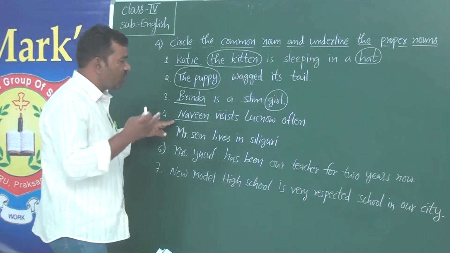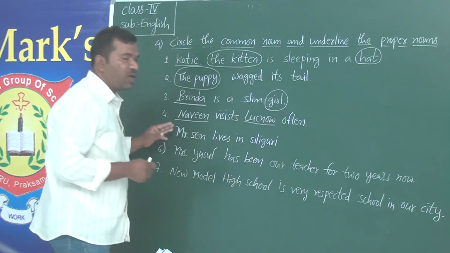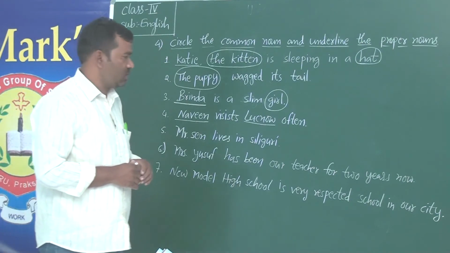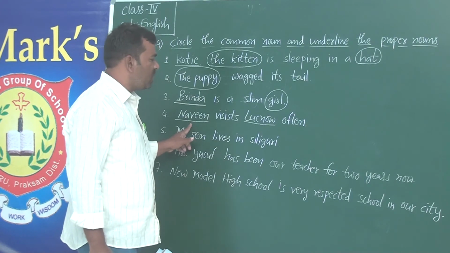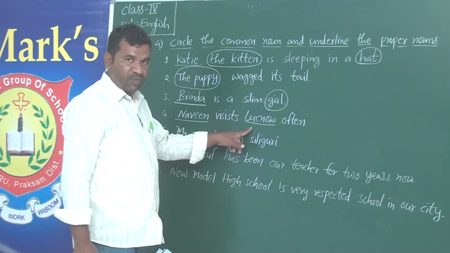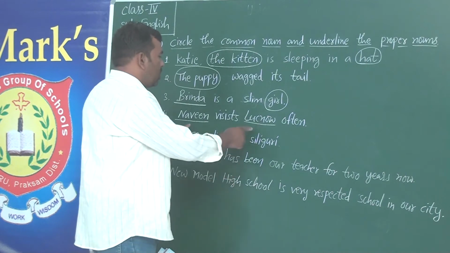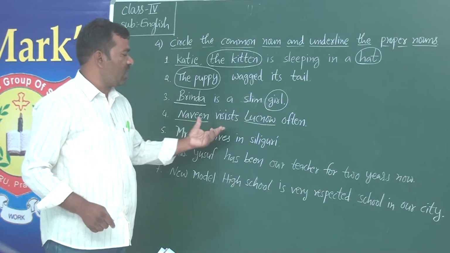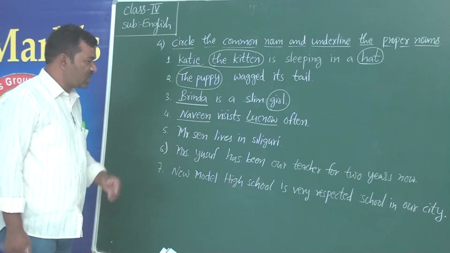Okay. In the other way, Lucknow. Lucknow also is the name of a city. You do know that? So as a person is given a specific name, in the same way the city also is given a specific name, that is Lucknow. So these two are examples of proper nouns. Therefore we have underlined these two words. Okay. Next, come to the next.